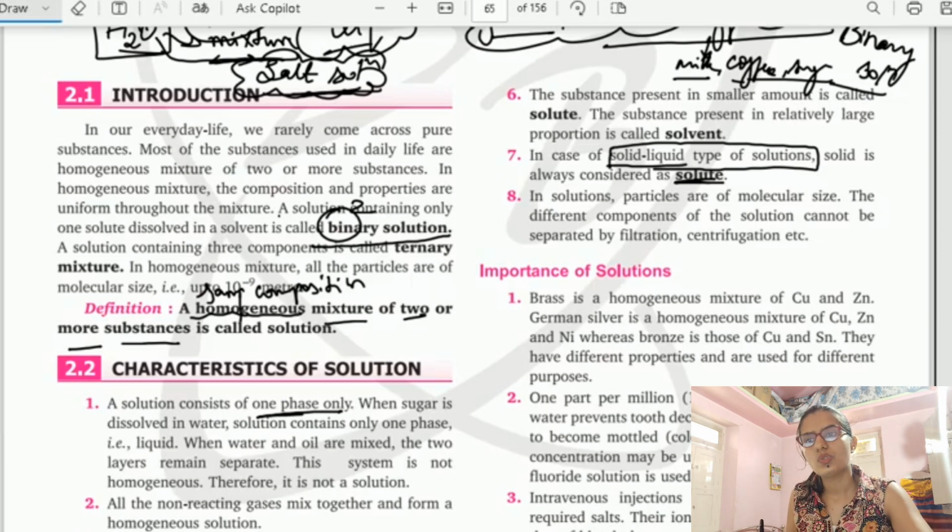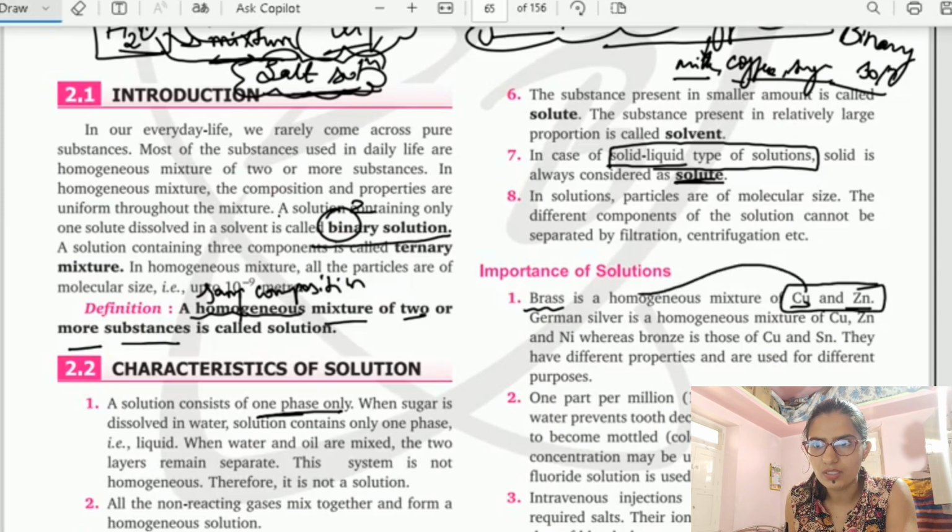So let us understand the importance of solution. Brass is an example of a solid solution. Have you seen brass? Brass is a mixture of metals, copper and zinc. When these two metals are mixed, I get brass, a homogeneous mixture.